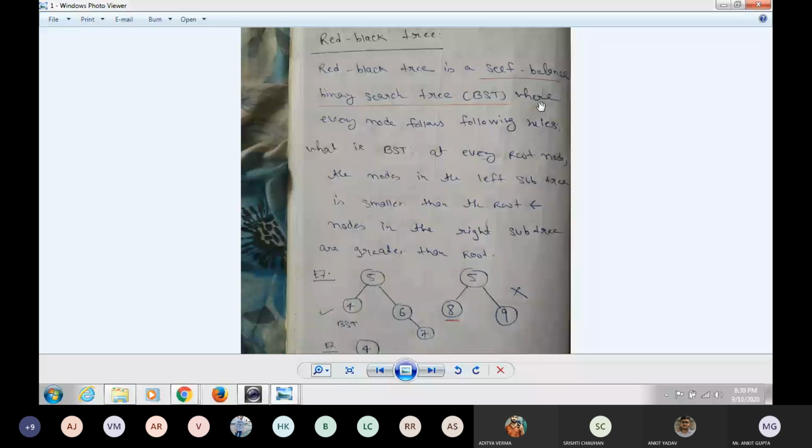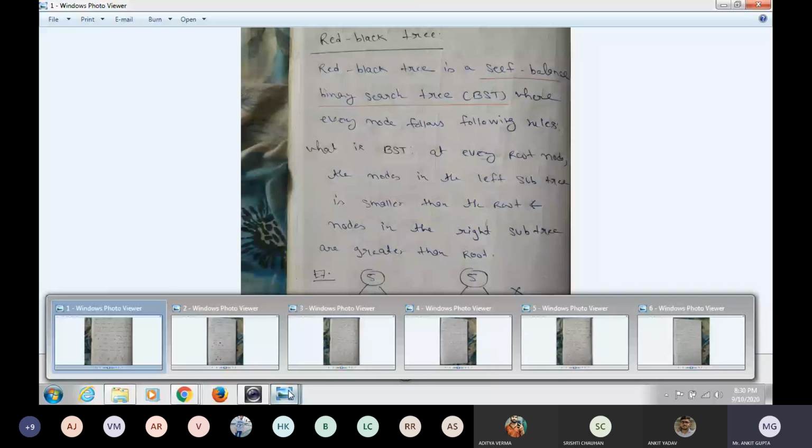So a Red Black Tree is a balancing binary search tree where every node follows the following rules. Okay, so now I will see what are the rules. Correct? Any doubt here?